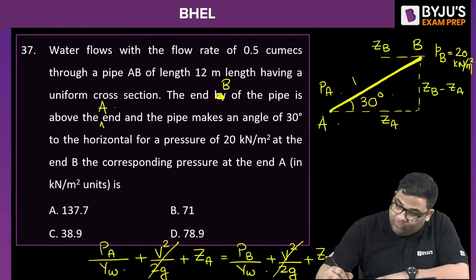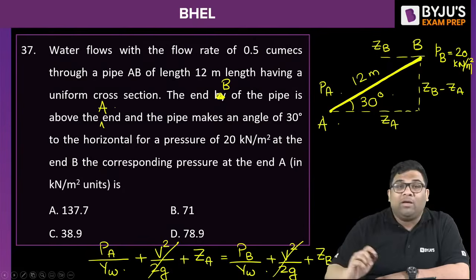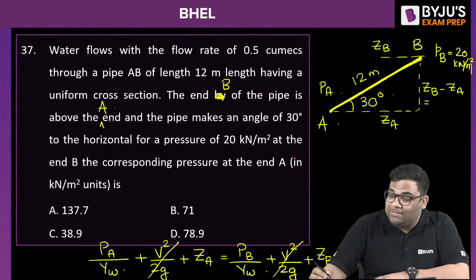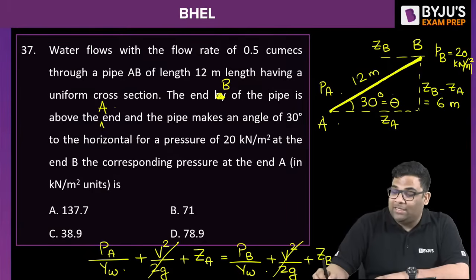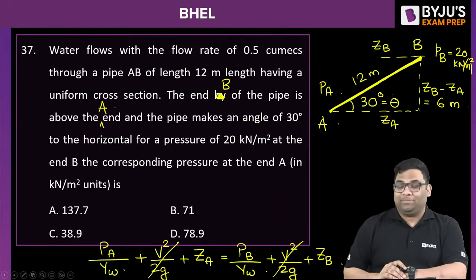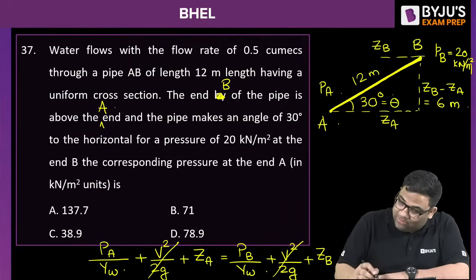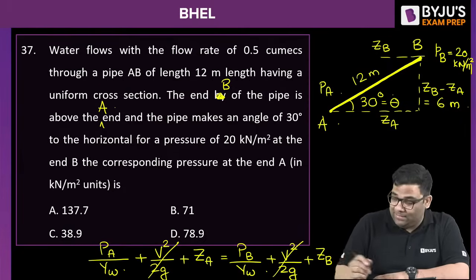You see this is given as 12 meter length. So this will be 12 sine theta, right? So 12 sine 30 is how much? Half, that is 6 meter, right? I can say this is 6 meter. So now you can see I can easily solve this question. Your ZB minus ZA is 6 meter.